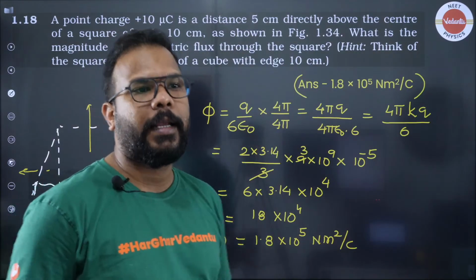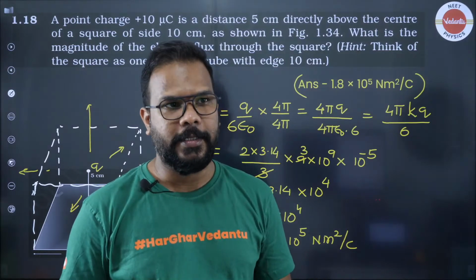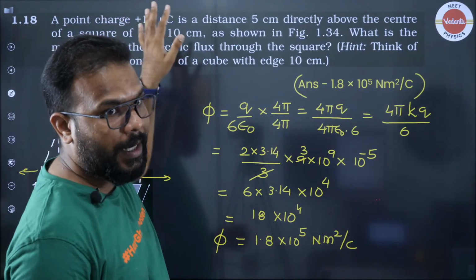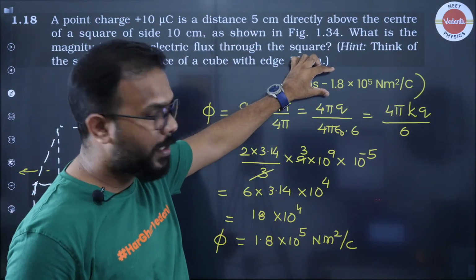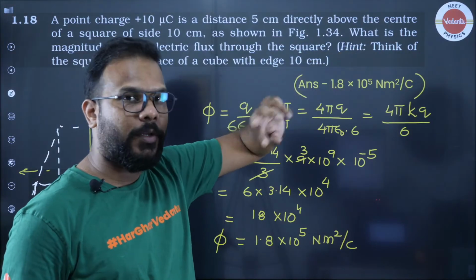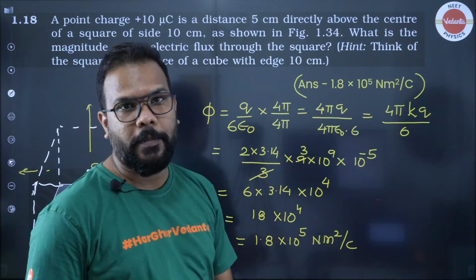Achha, let me tell you one correction in NCERT. Question number 1.18 यानी कि 18th क्वेश्चन जो है उसका आंसर दिया हुआ है 2.2 into 10 to the power 5, और क्वेश्चन नंबर 19 यानी next क्वेश्चन का आंसर दिया हुआ है 1.8 into 10 to the power 5.